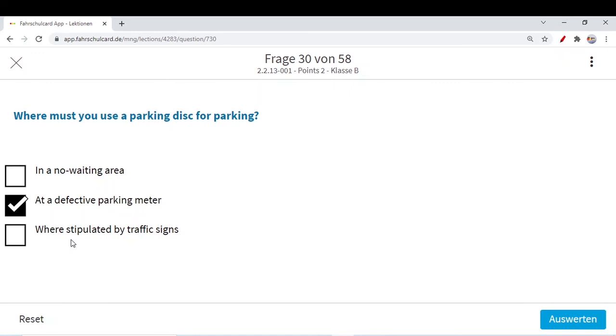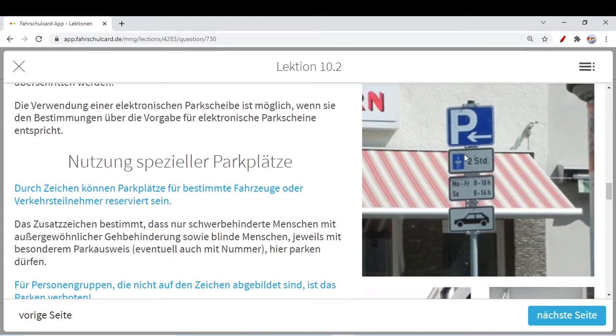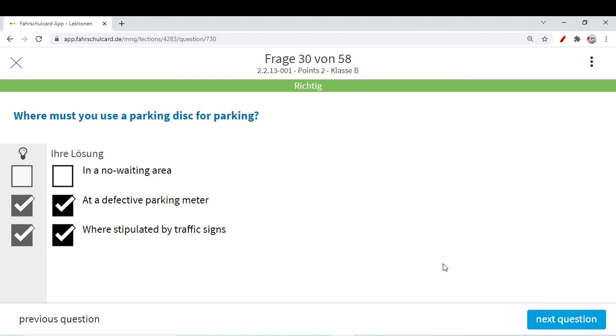Similarly, where stipulated by the traffic signs, if it is written that you must put your parking disk as well, like here you can park from Monday to Friday, let's say from 8 to 6 p.m., no problem, the parking area is there, for a maximum of 2 hours, and the parking disk sign is also there. So when it is mentioned by the traffic signs, you should use the parking disk. Otherwise the parking meter will take care of your hours. But when it is a defective parking meter, then you should use this parking disk. So friend, this answer is correct.